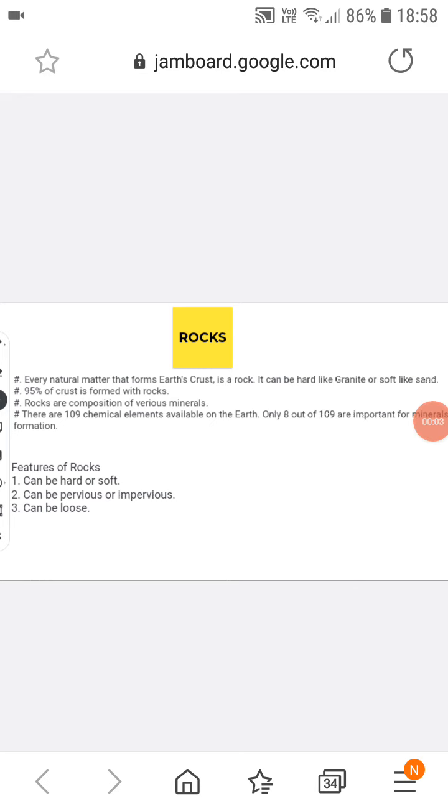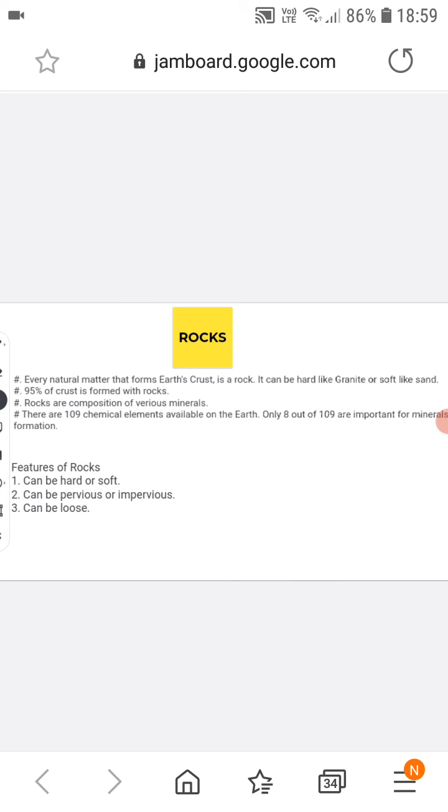Okay, today's topic is rocks, the study of rocks. We know very well that every natural matter that forms the earth's crust is rock, and a rock can be hard like granite or soft like sand. And we know 95% of the crust is formed of rocks, and rocks are a composition of various minerals, right?